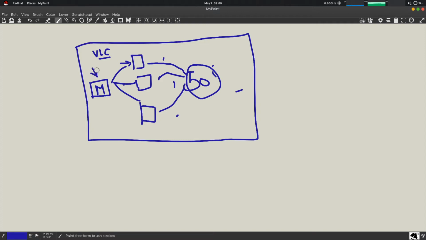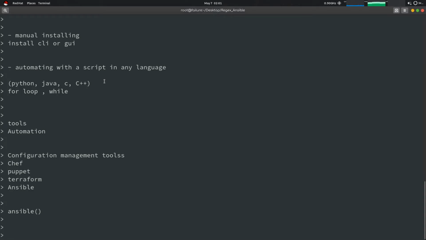We will install Ansible on this machine and fire a command using Ansible, and it will be executed on each of these machines. Ansible will go to each of these machines, run the command, get the output, and tell you back what the result is. So this is how Ansible works.